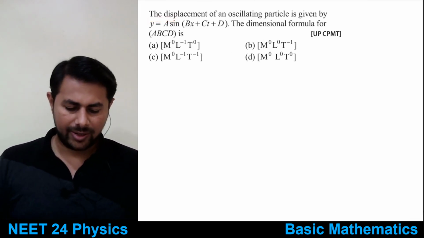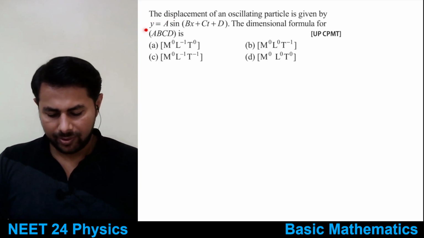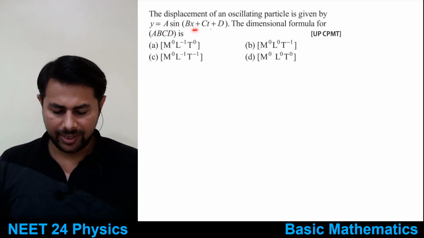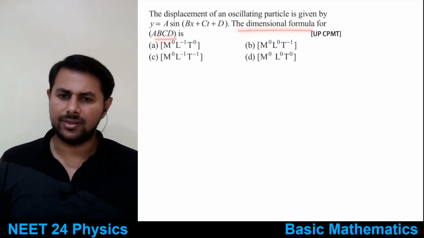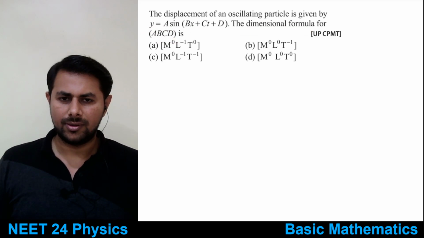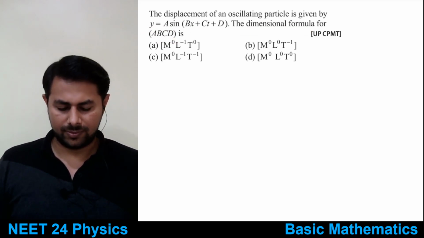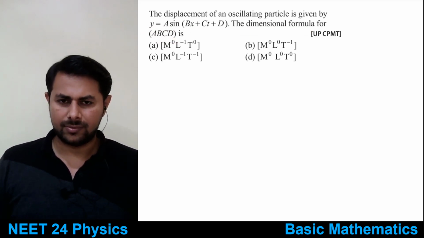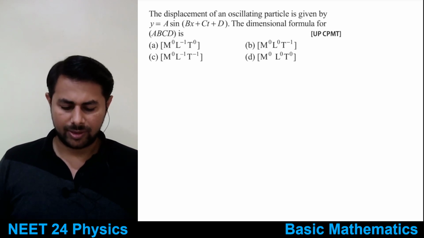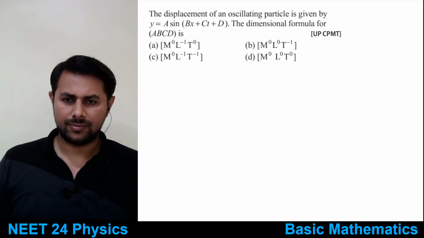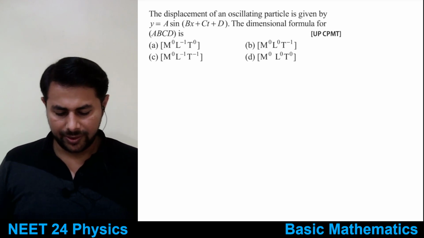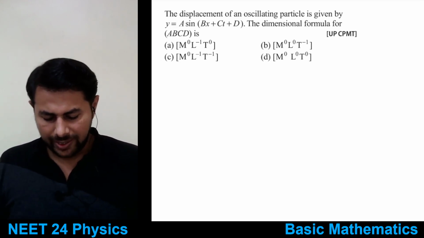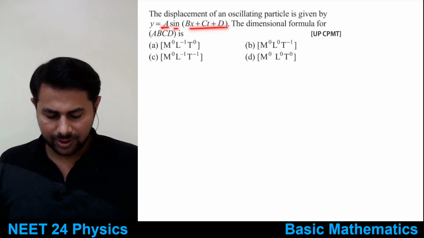Displacement of an oscillating particle is given by y is equal to a sine of bx plus ct plus d. The dimensional formula for ABCD is, tell me. The dimensional formula for ABCD is. Okay, so see, you have y equal to a sine of this thing.